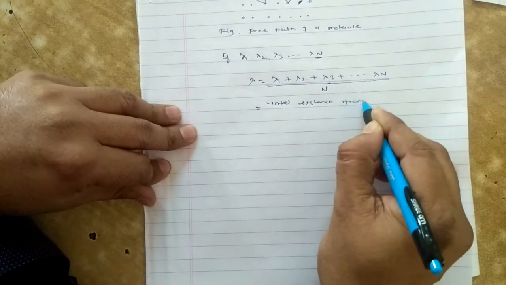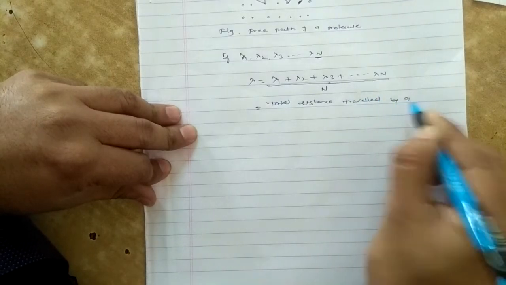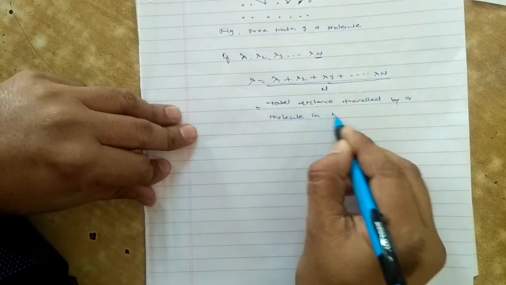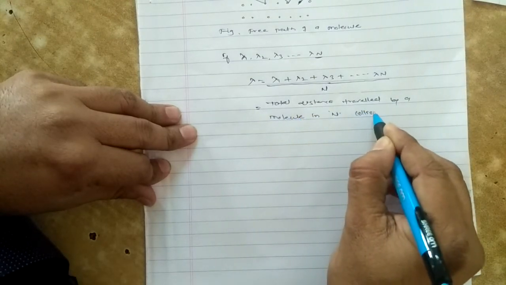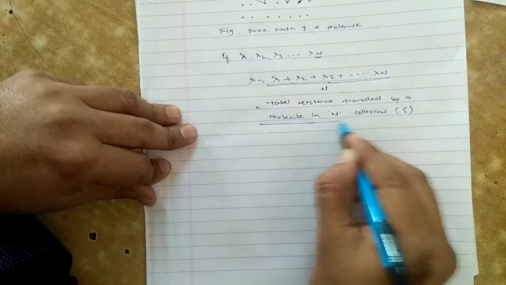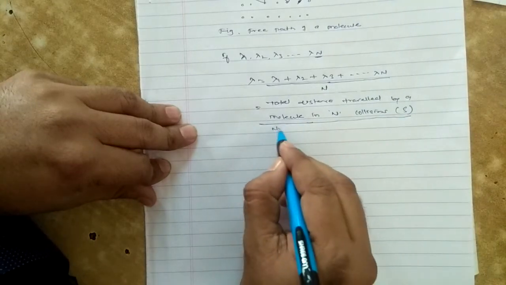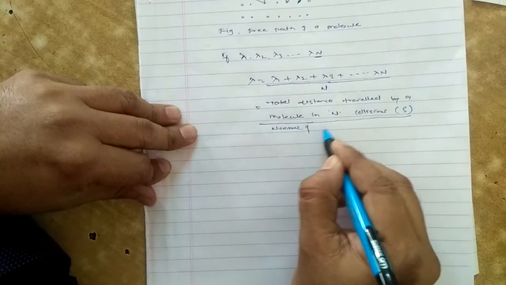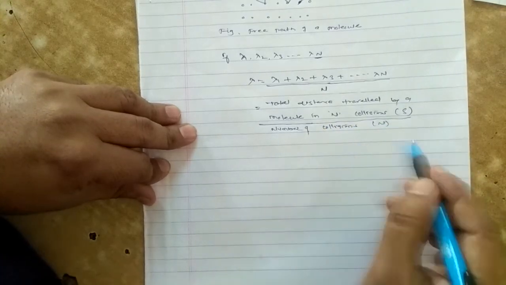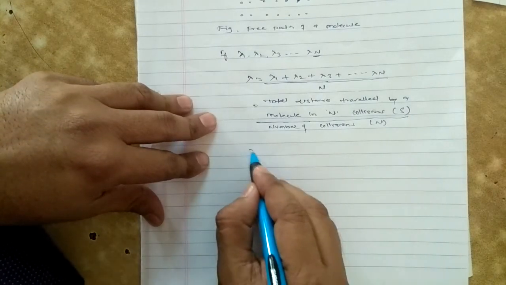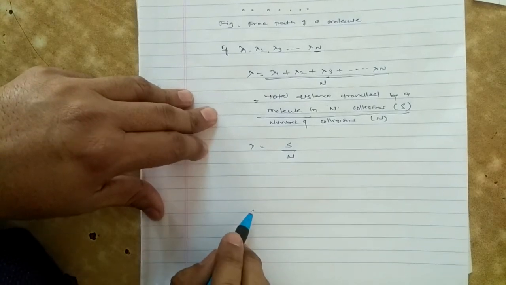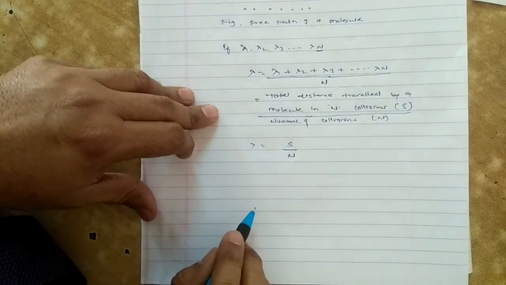In words, the total distance traveled by a molecule in N collisions, indicated by capital S, divided by the number of collisions, indicated by capital N. The formula is lambda is equal to capital S upon capital N. This is the formula of the free path.